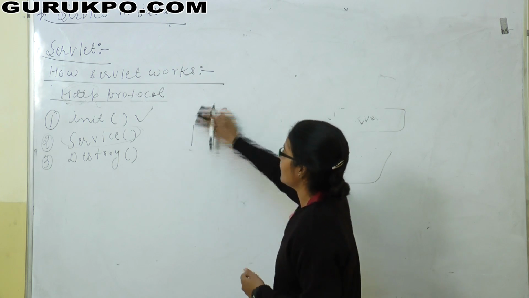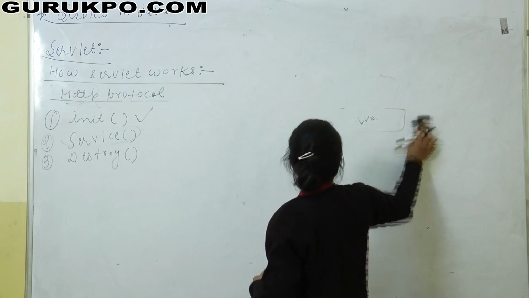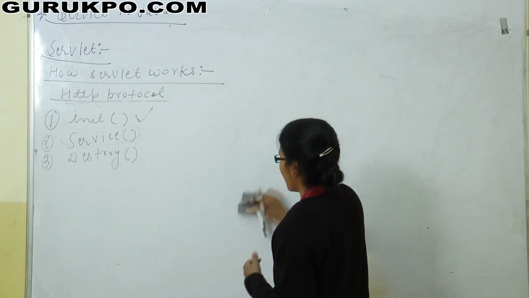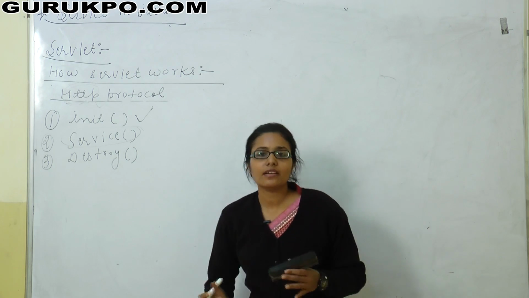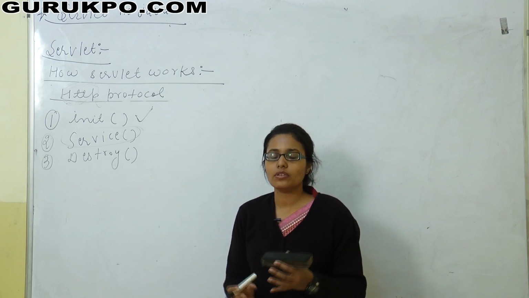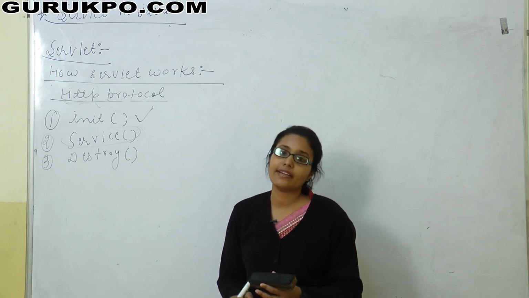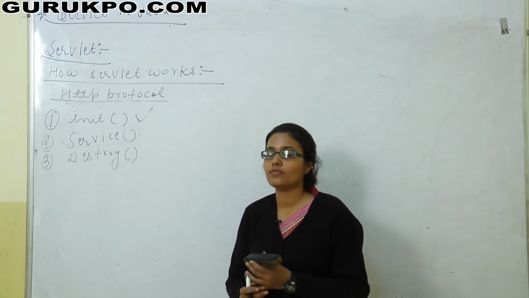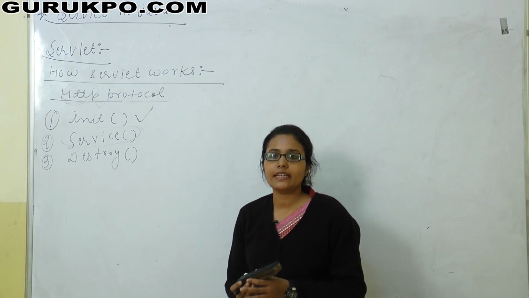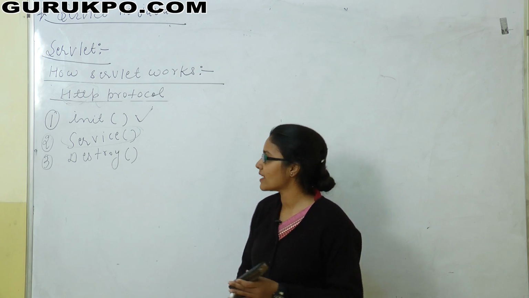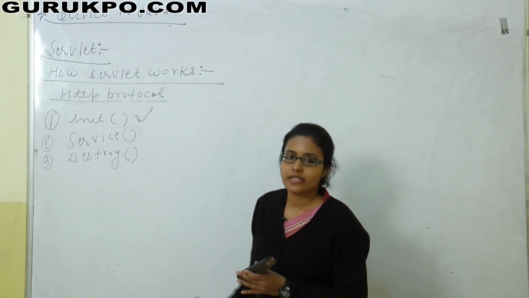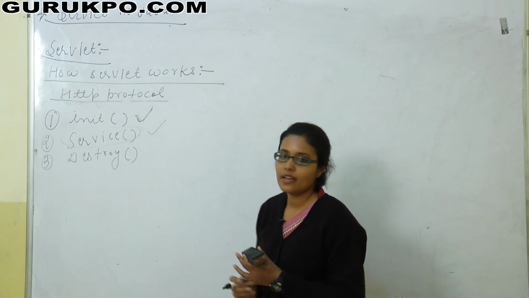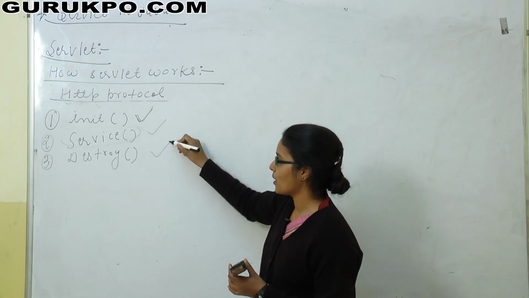Now what is the destroy method? Destroy method is called when we unload the servlet from the memory or we destroy the servlet. So the life cycle of the servlet is completed in three methods. First one is init method, second one is service method, and the third one is destroy method.